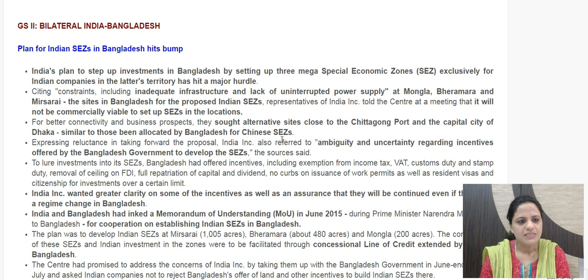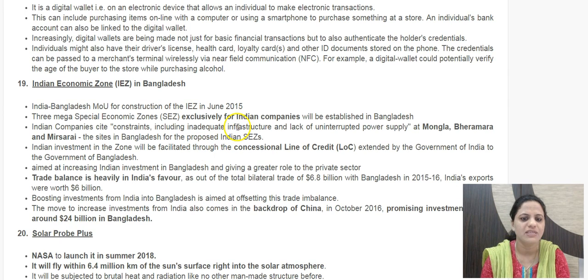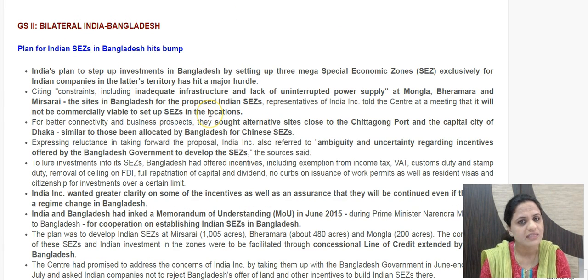Then the next news item is: plan for Indian SEZs in Bangladesh hits bump. This is regarding Indian Economic Zones. IEZs were proposed to be established in Bangladesh, and this deal was signed between the two countries in June 2015. But this has not been finalized yet, because the Indian companies who would set themselves up in this economic zone in Bangladesh have not been decided by the government. The three regions where India exclusive SEZs have been proposed by Bangladesh are Mongla, Bhiramara and Mirsarai.